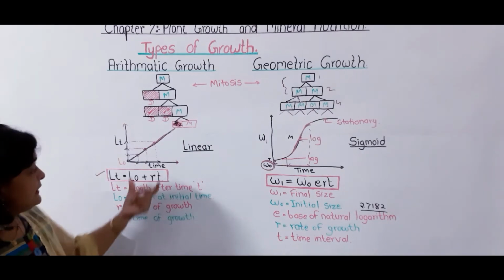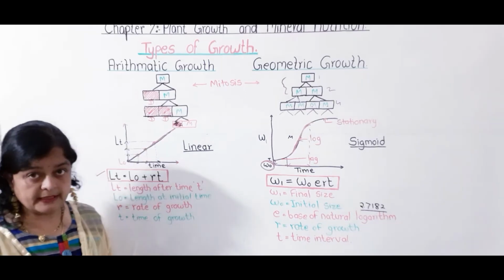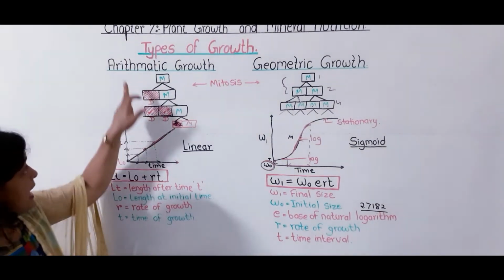And t means time of growth, how much time is required for the growth to take place. So here we have completed arithmetic growth.